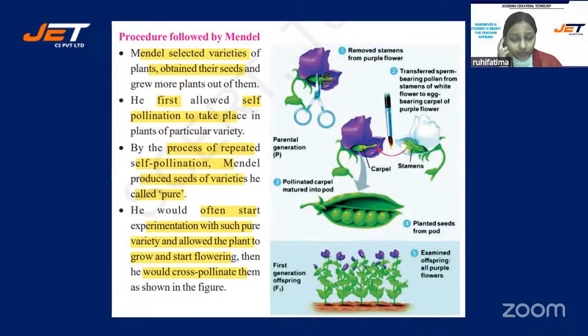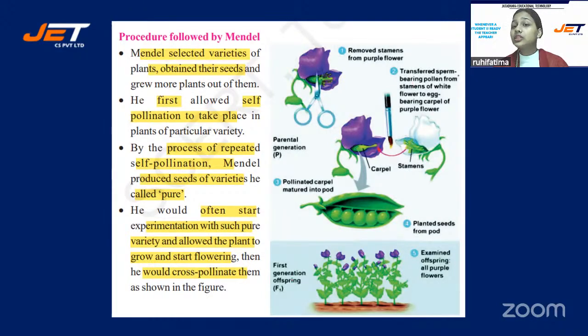Then he would start experimentation with such pure variety and allowed the plants to grow and start flowering. Then he would cross pollinate them. Suppose he took the flower, removed the stamen from the purple flower. And then what did he do?